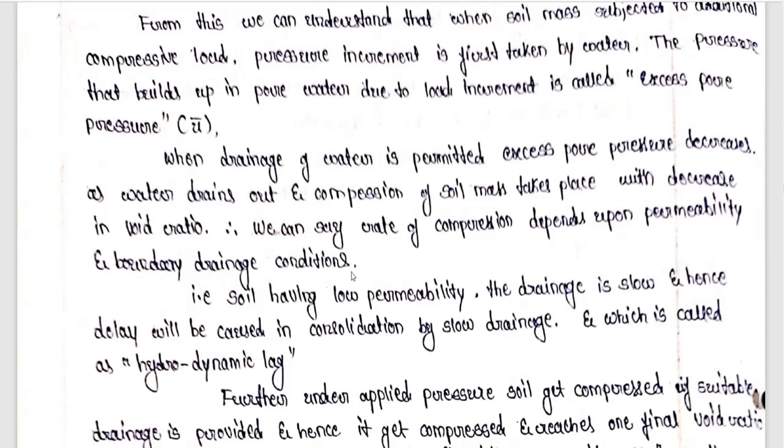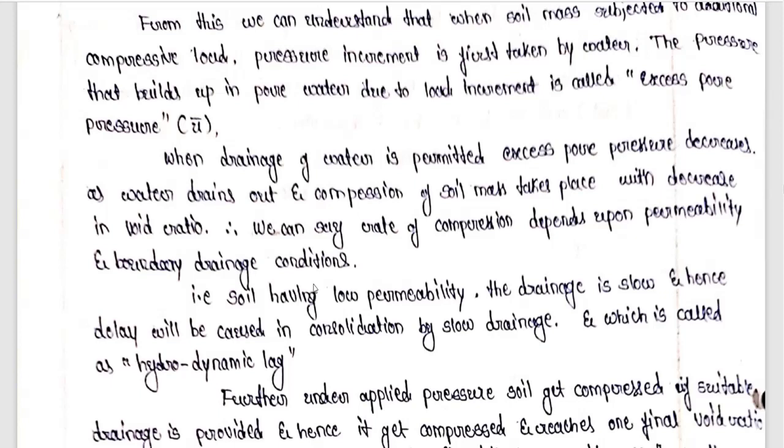So, rate of compression means, as the water in the pores is under additional excess pore water pressure, when the water tries to escape, at that time the compression force is going to act on the soil, and due to which compression of the soil is going to take place. And that compression of the soil will obviously depend upon the boundary drainage condition. If we do not provide the drainage, there is no pore water which is going to escape, and there is no compression which is going to happen because water is incompressible.